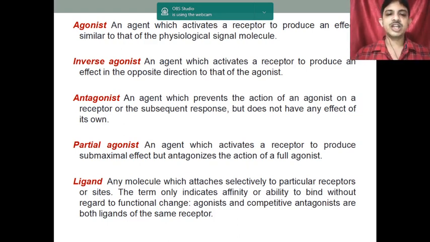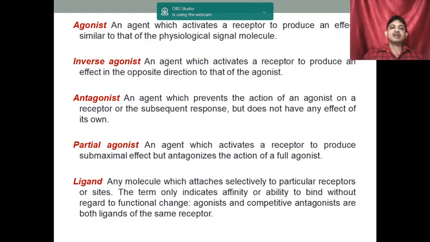What is the partial agonist? This is the agent which activates a receptor and produces a submaximal effect, not the normal. It will produce an effect similar to that of the agonist, but not the whole. It is the submaximal effect. So that is what we are calling the partial agonist.